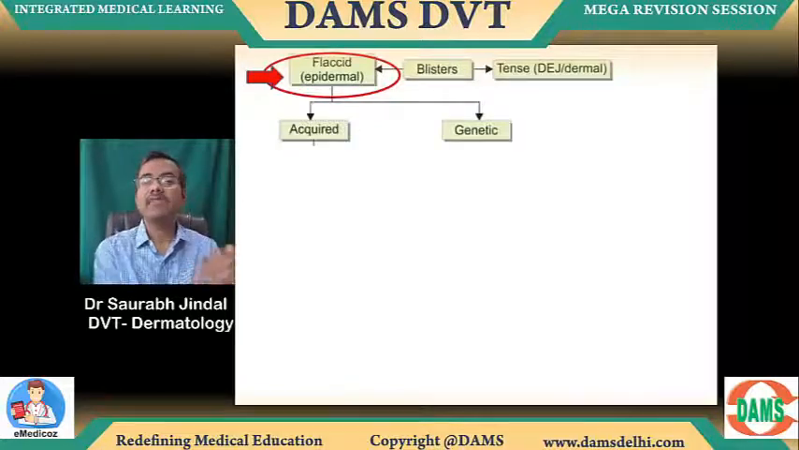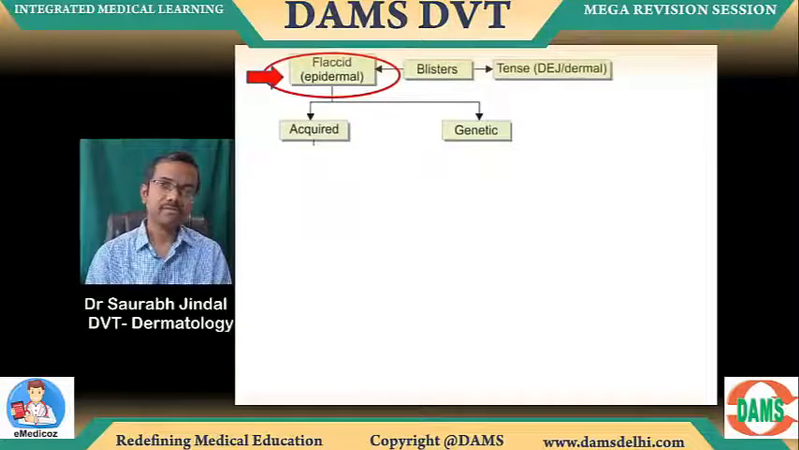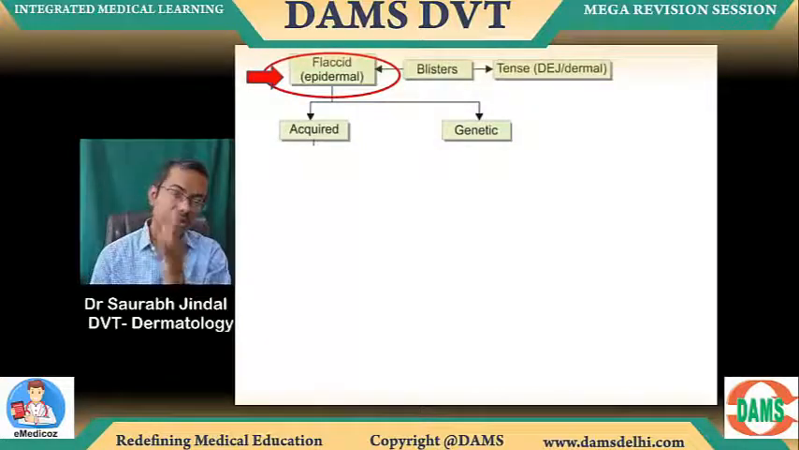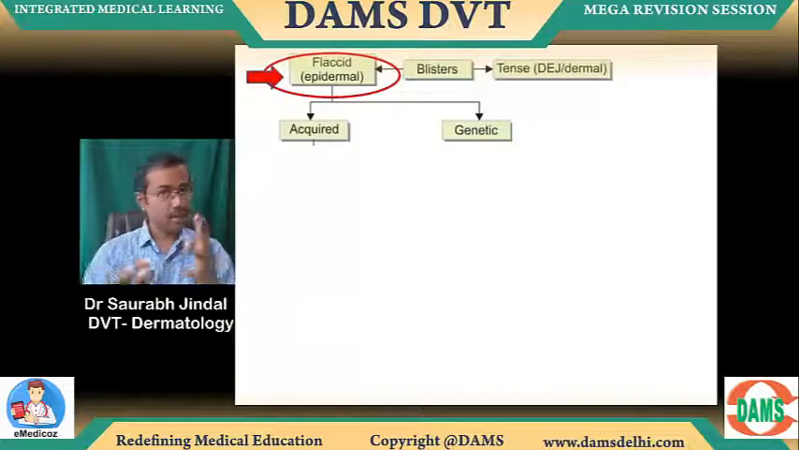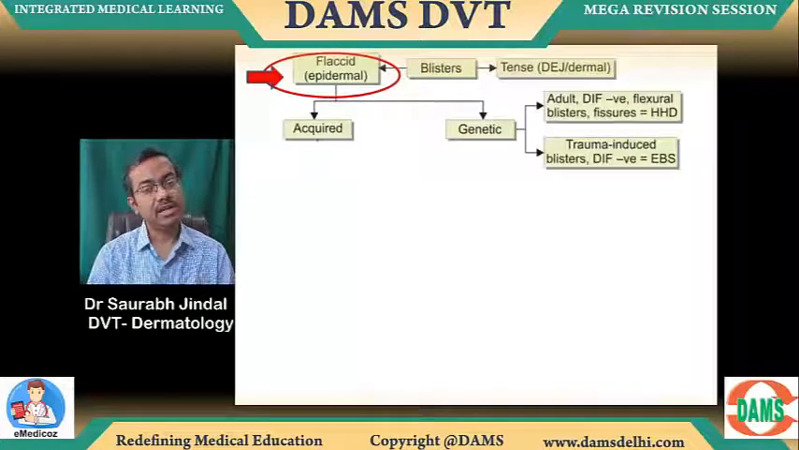Then look at whether it's acquired or genetic. If the question says since birth, go towards genetic, and if it says a 40-year-old man getting it, go towards acquired. If it is genetic, there are only two possibilities: Hailey-Hailey disease and EBS.